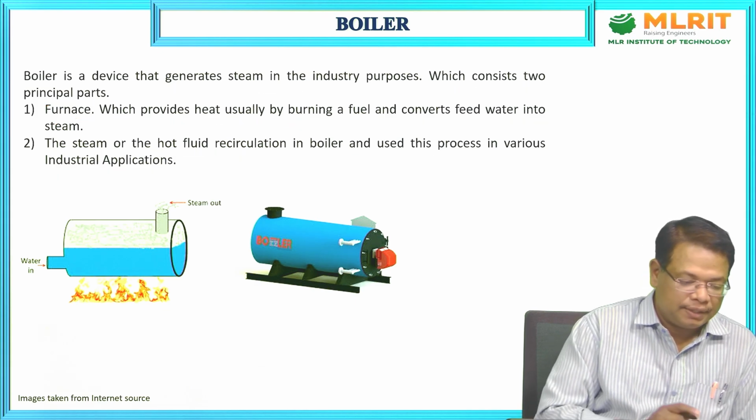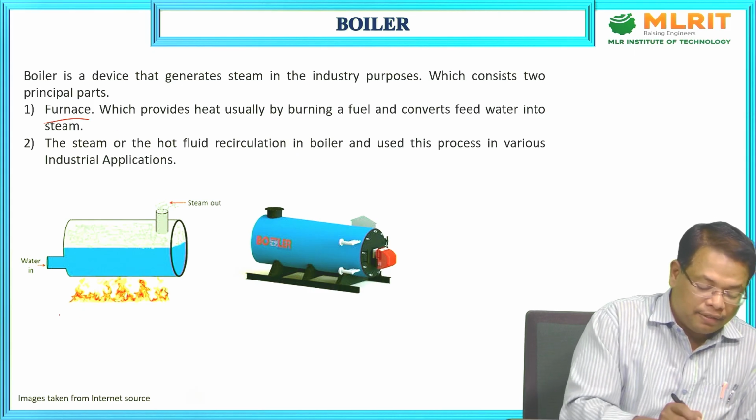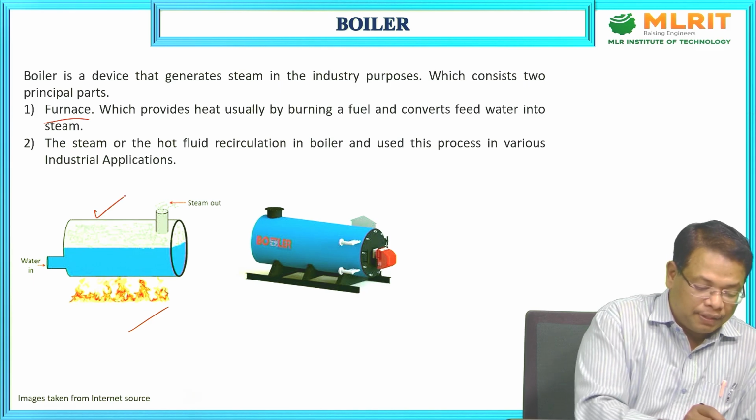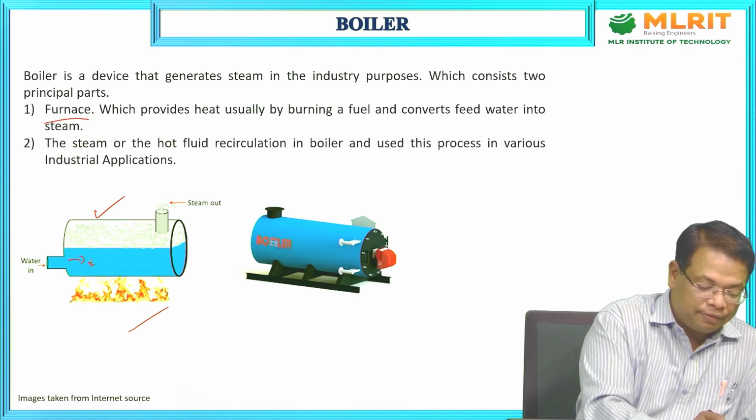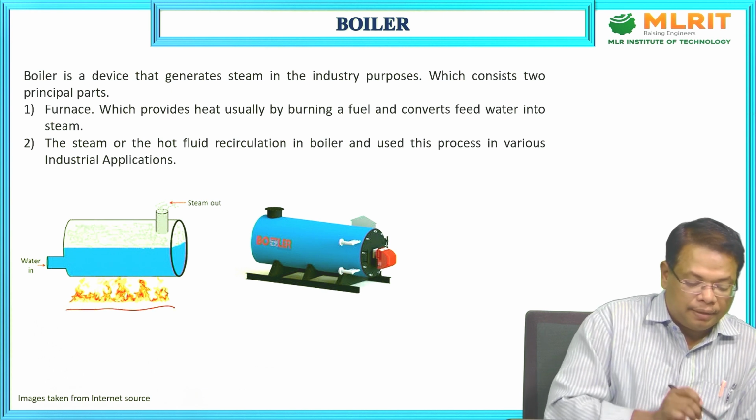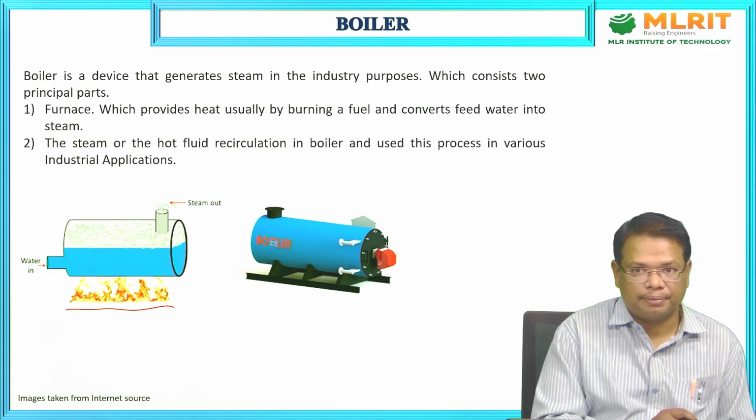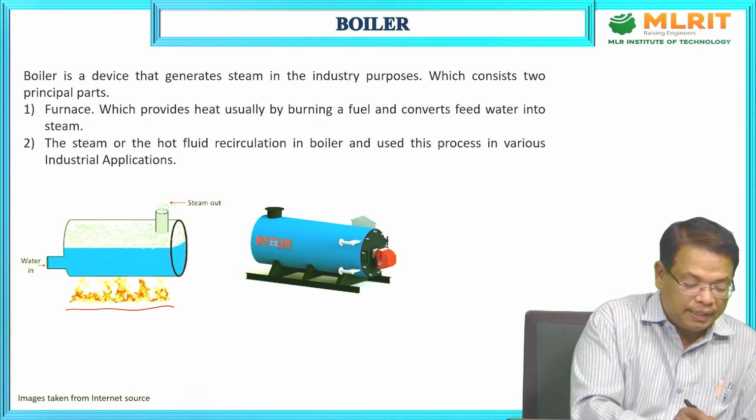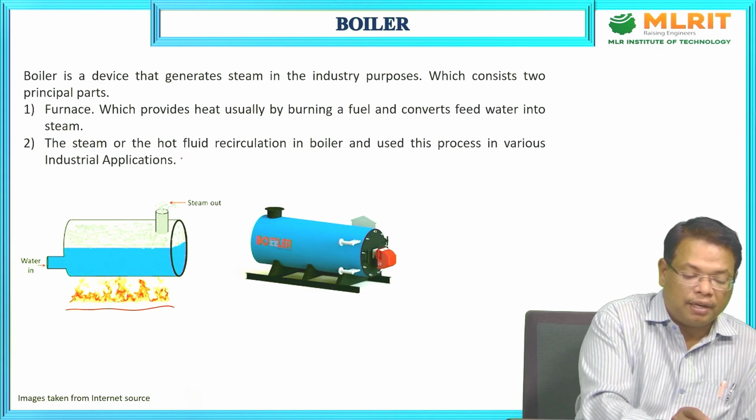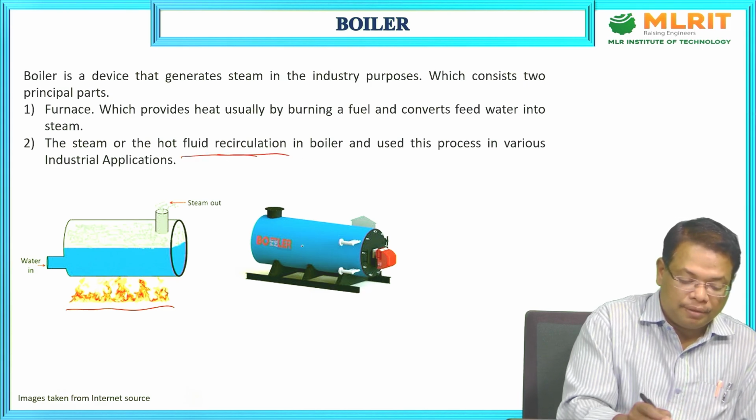One is the furnace. If you look at the figure here, it is a boiler. This is the feed water, and this is the blast furnace, which can give you continuous heating. By this heating, the feed water will be boiled or hot fluid will be formed, and it will be recirculated in the boilers.